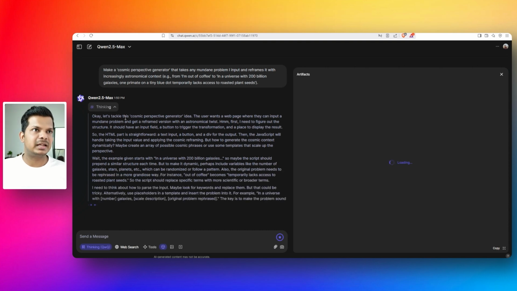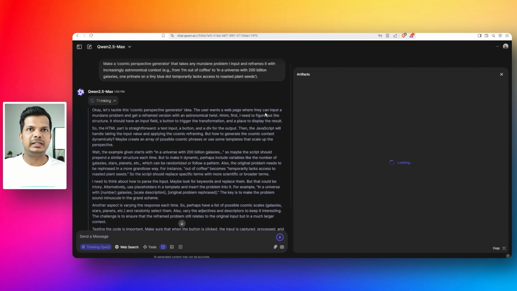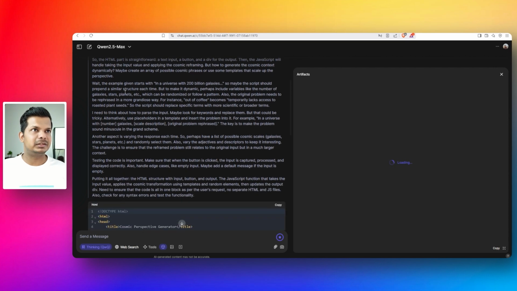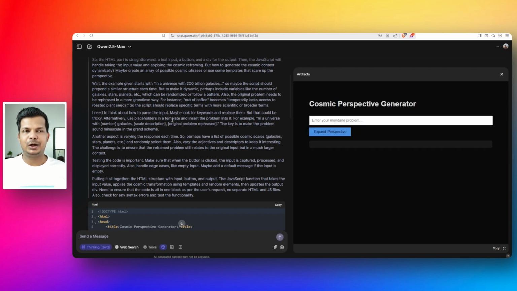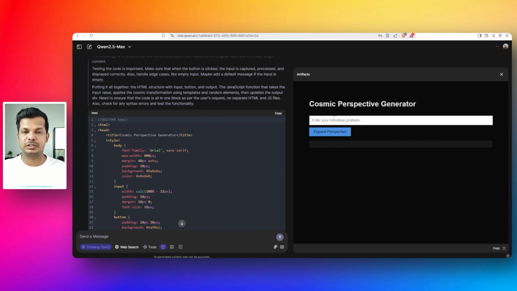Let's read it. Okay, let's tackle this cosmic perspective generator idea. The user wants a web page where they can input a mundane problem and get a reframed version with astronomical twist. Okay. First, I need to figure out the structure. It should have an input field, a button to trigger the transformation, and a place to display the result. Okay, so the HTML part is straightforward. All right. Wait, the example given starts with an inner universe with 200 billion galaxies. So maybe the script should prepend a similar structure each time. Okay, so it's created. So the coding is done and we have the artifact working, which is a good thing.